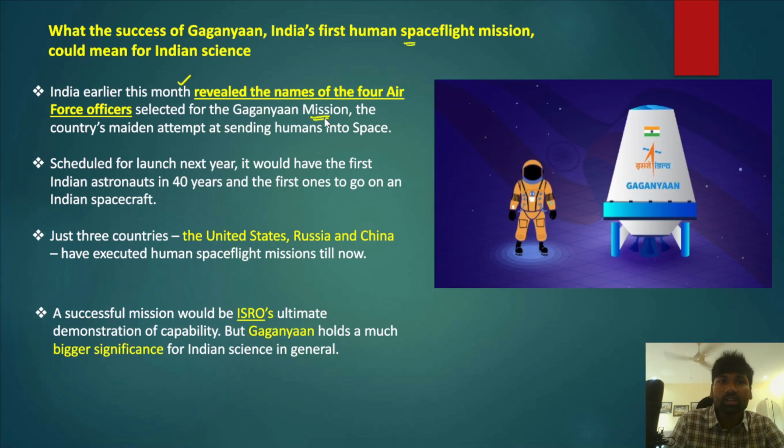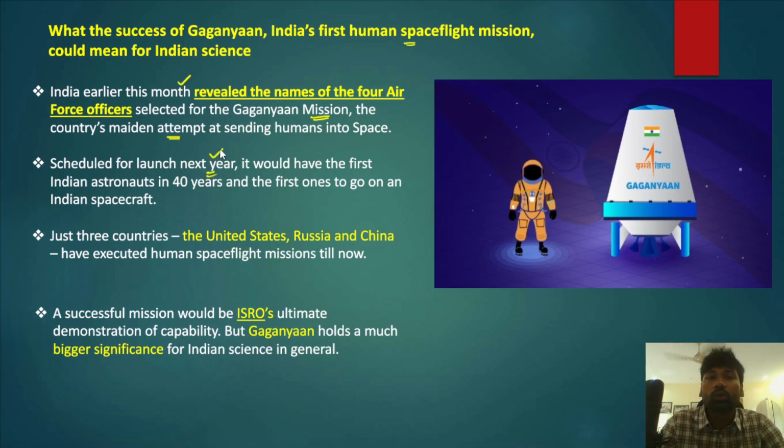So the Gaganyaan mission is actually the country's first attempt at sending humans into space. Under the Gaganyaan program, 3 Vyomonauts will be sent into space. It is scheduled to launch next year.